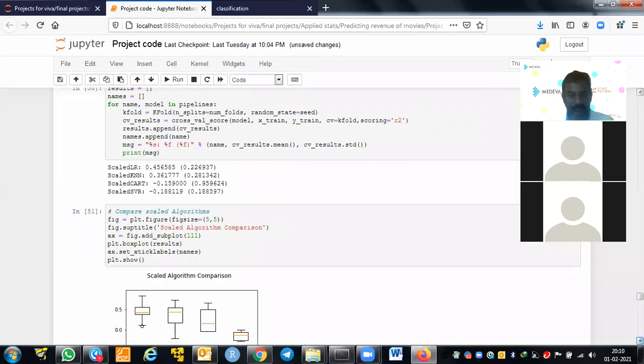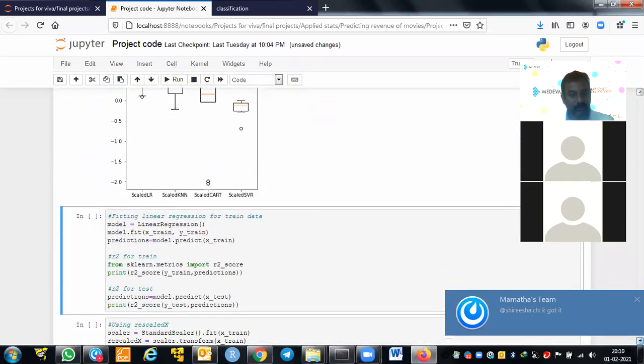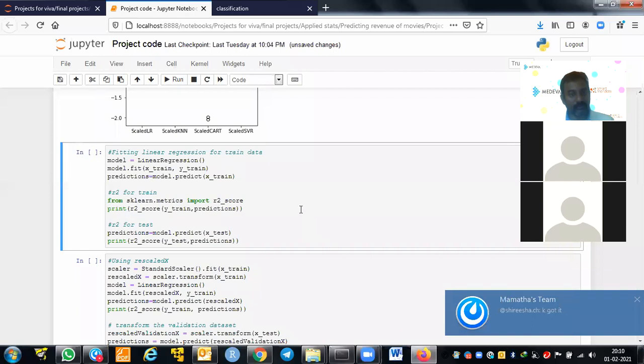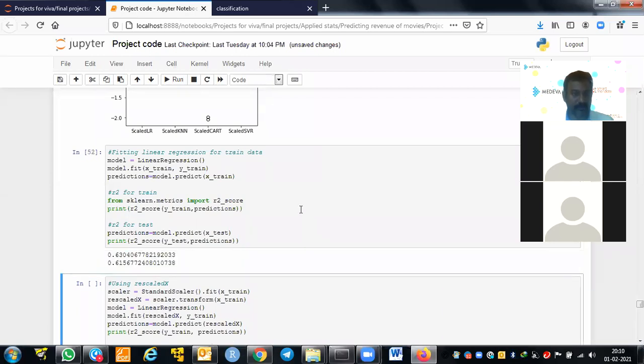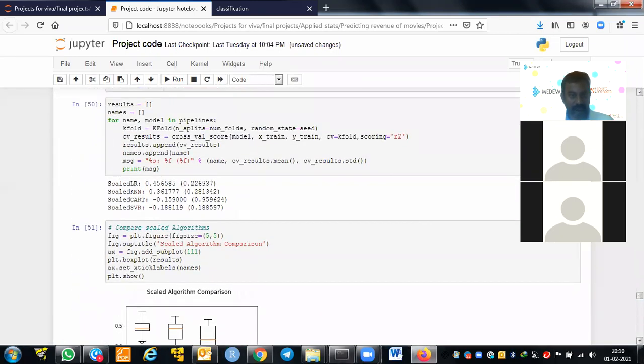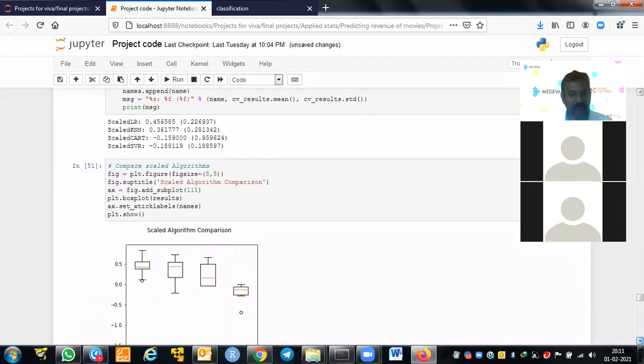Still, this is the comparison. So now we are just using the linear regression, because this error is the cross validation error. Whatever we are showing here is the cross validation error, and this validation is to see which model is fitting very well. If you see here, linear regression is working very well. That's why we took the linear regression and built it on the full data.